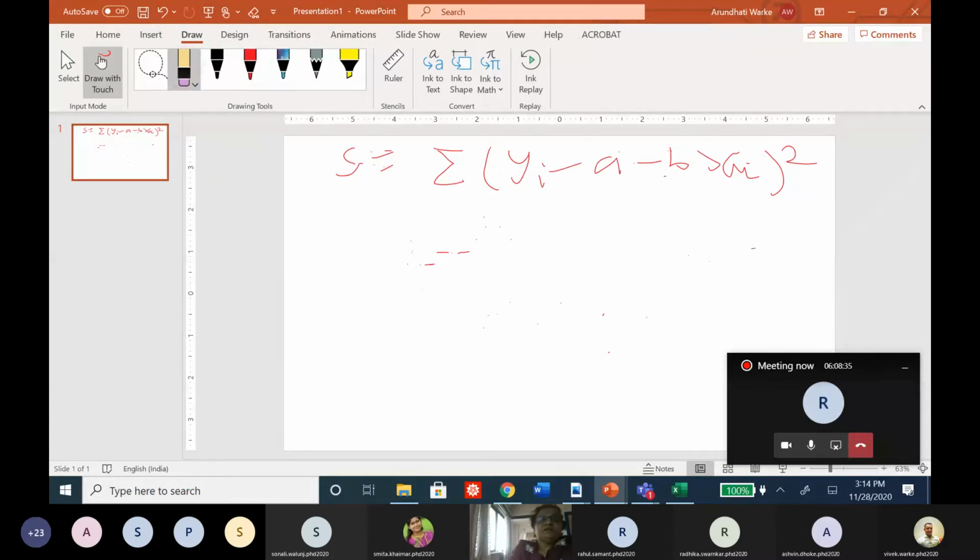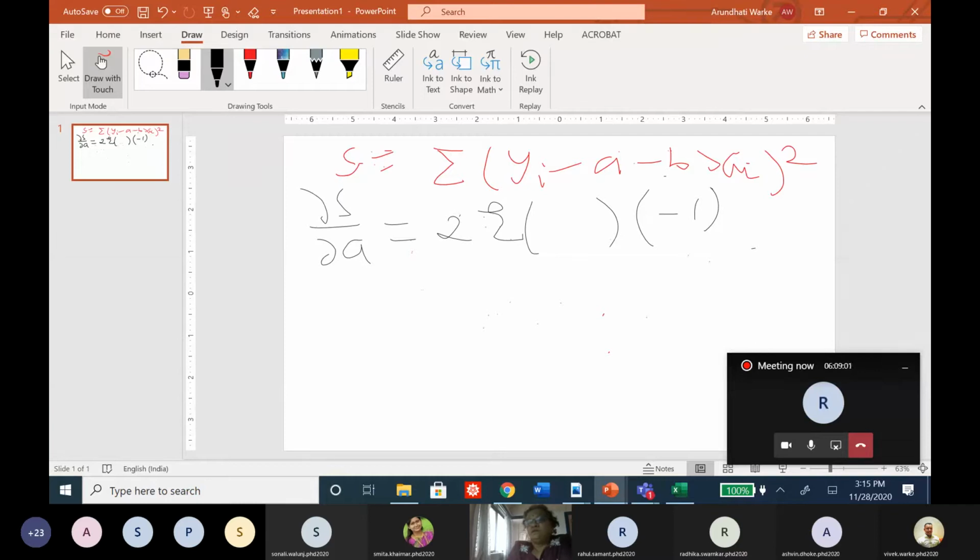Now we calculate dou S by dou a. Why dou S by dou a? Because xi and yi's are known to us. So this is 2 times this summation as it is, into the derivative with respect to a, so it is just minus 1.